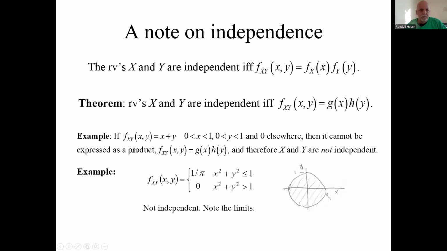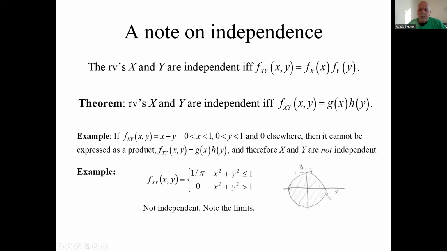Here's an example. Let's say the joint PDF is just the sum of X and Y, where each of X and Y are between 0 and 1. Well, you can't describe this as a product of functions of X and Y individually. So they're not independent. You don't have to do any other tests. What about this guy? Here's the joint PDF. At first, it looks like, since it's just a constant, maybe you can express it this way.